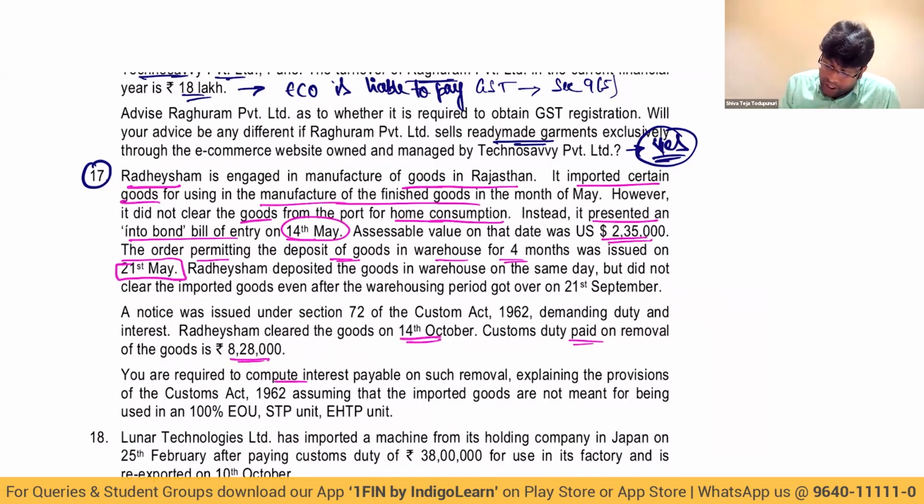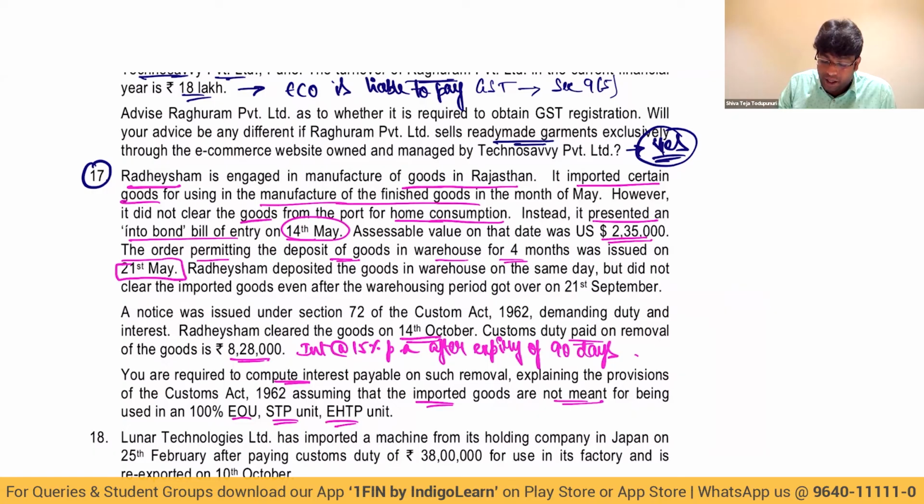You are required to compute interest payable, assuming that the goods are not meant for use in EOU, STP, EHTP, because for EOU, STP, EHTP, provisions of interest and time limits will not apply. Now, what is the story? Interest will apply at the rate of 15% per annum after expiry of 90 days. That means interest will start from the 91st day, my dear friends. I repeat, interest will start from which date, sir? Interest will start from the 91st day.